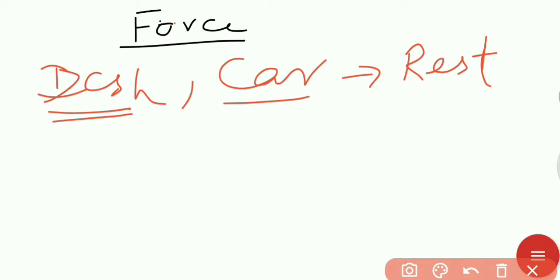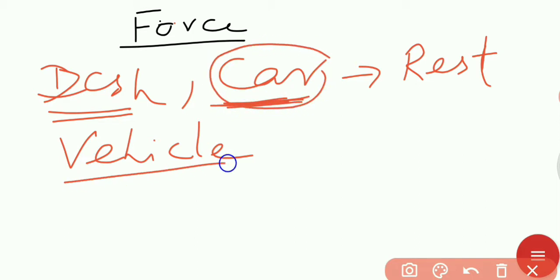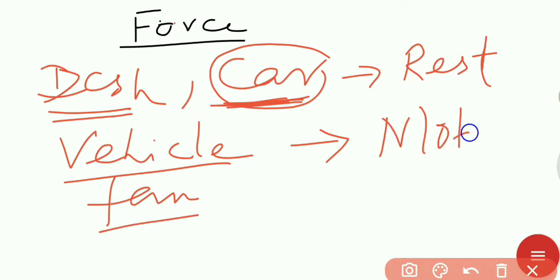Other things like vehicles, the car is at rest. Okay, the vehicles or a fan, they are in motion.